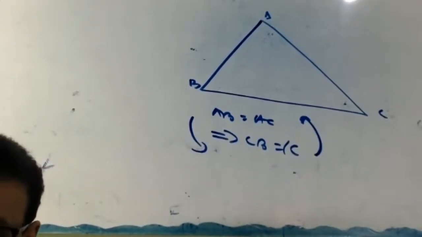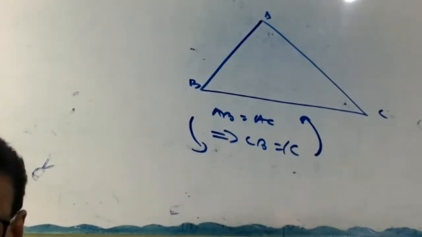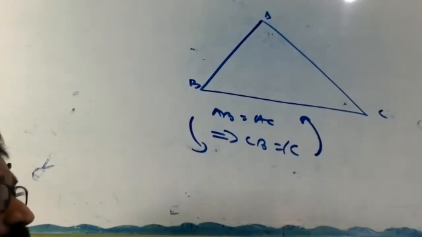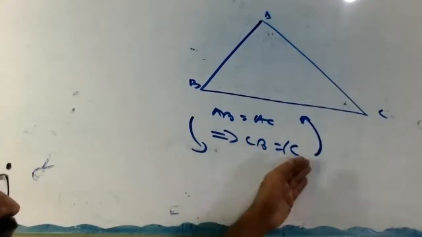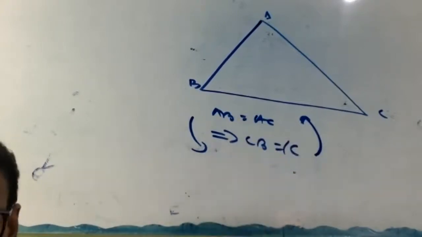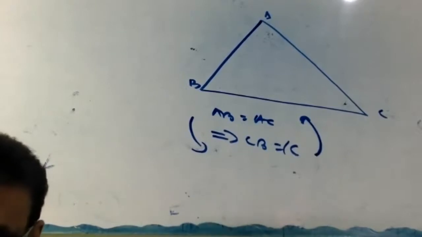Listen. Original theorem: AB equal to AC, then angle B equal to angle C. Don't learn it by heart. AB is opposite angle C. Now the converse is angle B equal to angle C, then show AB equal to AC. Like that. The theorem goes one way, the converse goes back the other way. Okay, draw the figure.